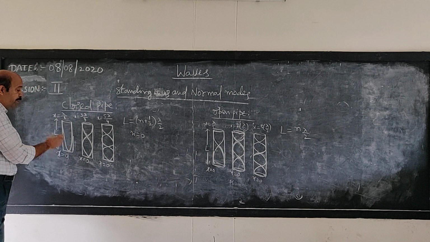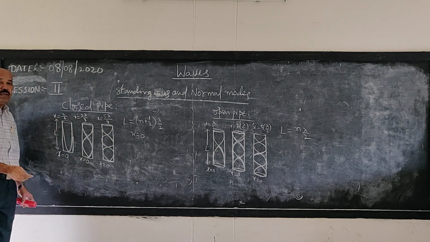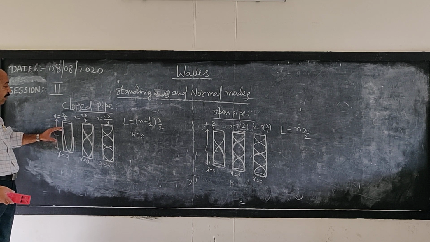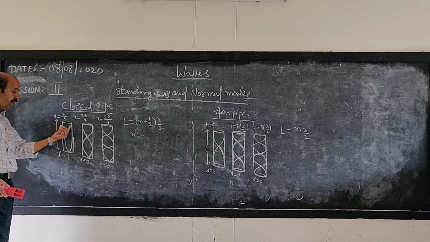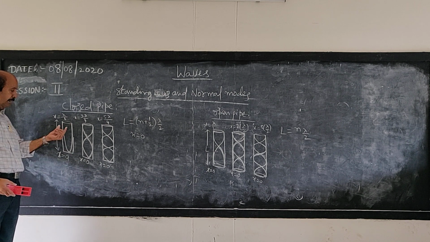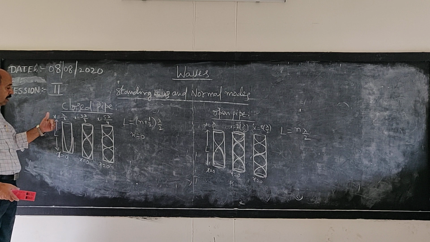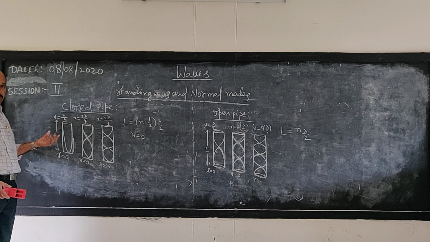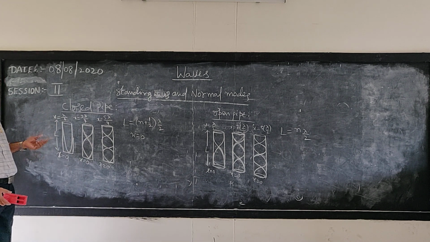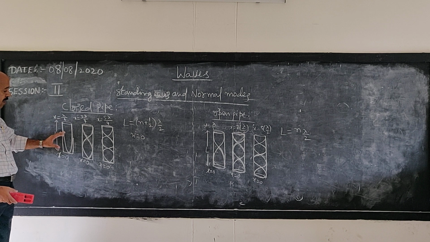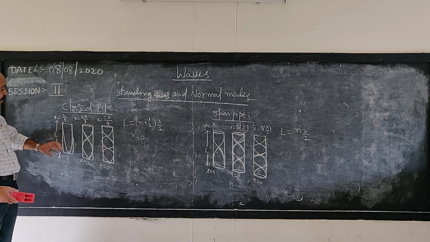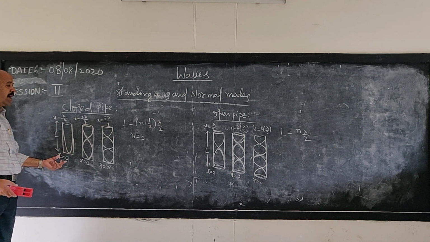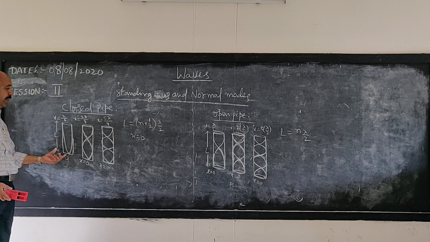Therefore, if the air in the pipe is vibrating with this type of pattern, we call that the fundamental frequency. Due to the vibration of the air molecules near the open end, the displacement will be maximum, and we get a loud sound that can be observed using the resonance air column apparatus. So when the air is vibrating in the tube with this frequency, we call that the fundamental frequency or first harmonic with which the closed pipe is vibrating.